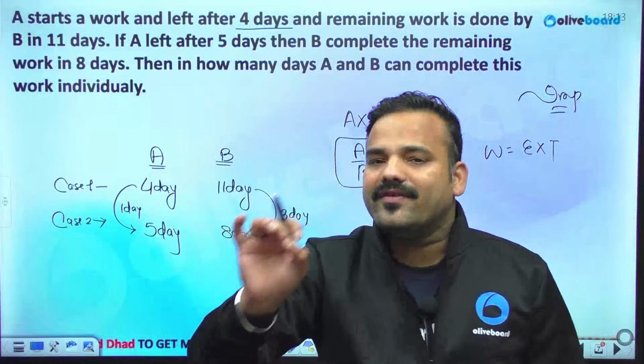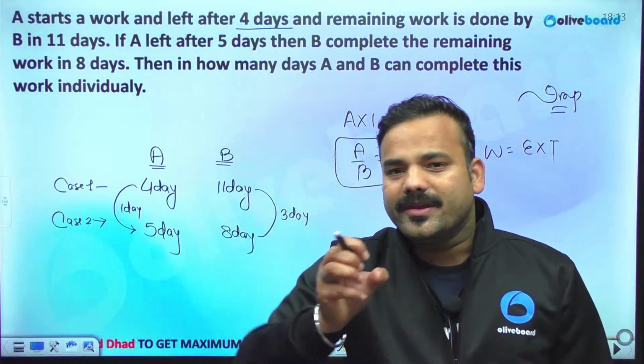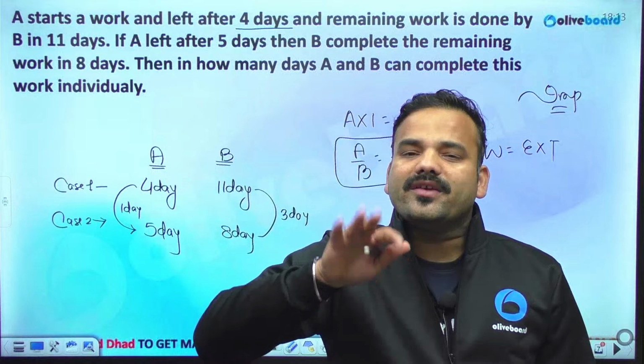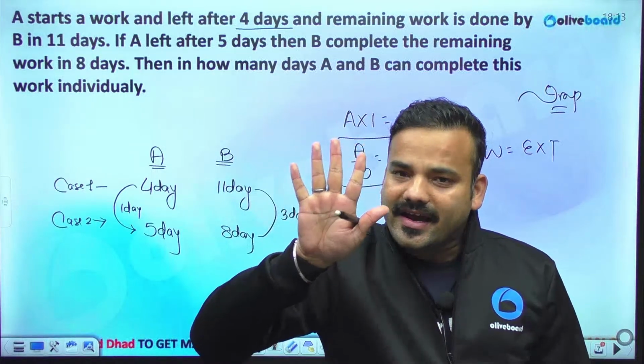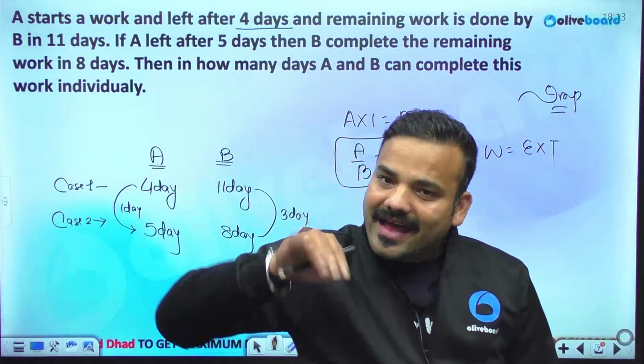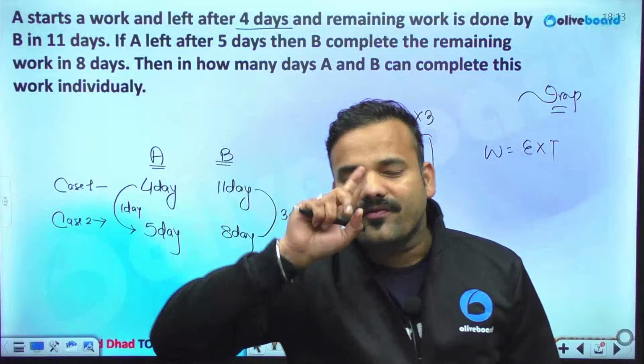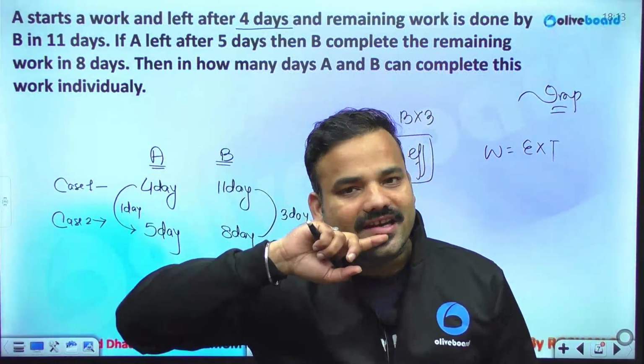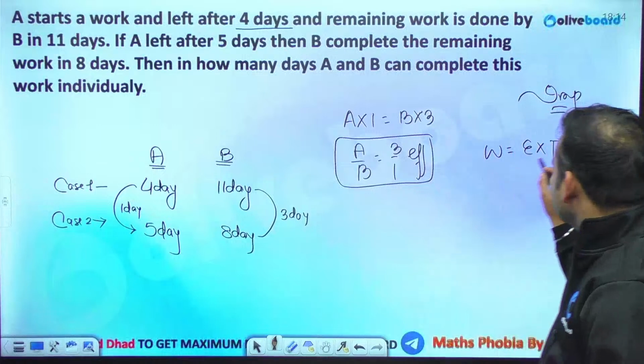Let's say I am having a box of laddus. How many laddus are there in the box? If I am consuming 5 laddus a day, and I complete the entire box in 12 days, then if in 1 day I consume 5 laddus, in 12 days I will consume 60 laddus. So work equals efficiency into time.